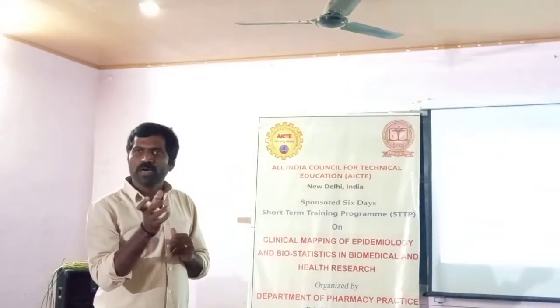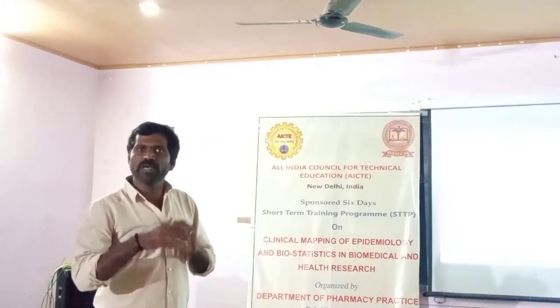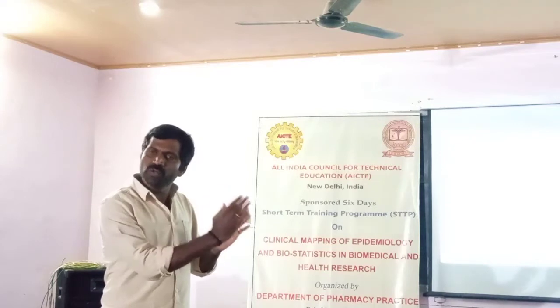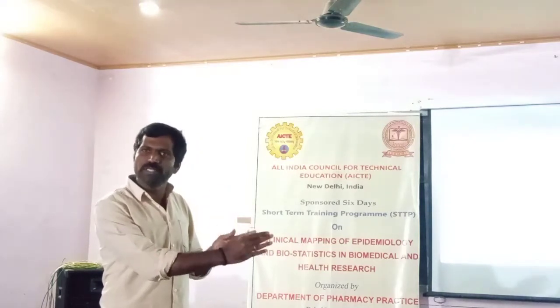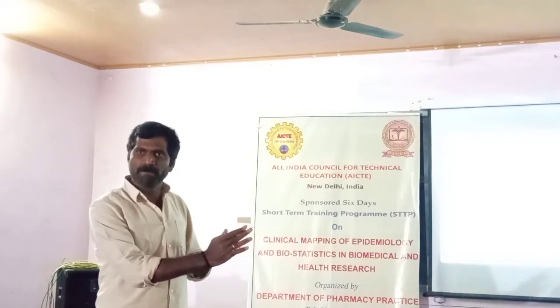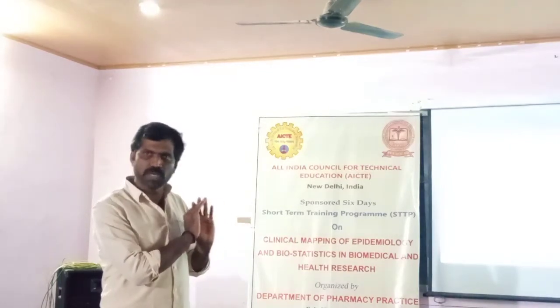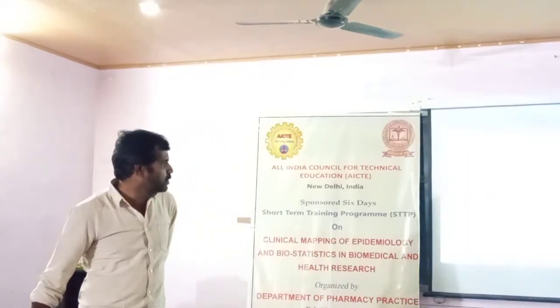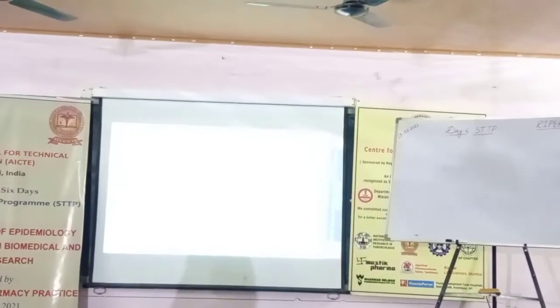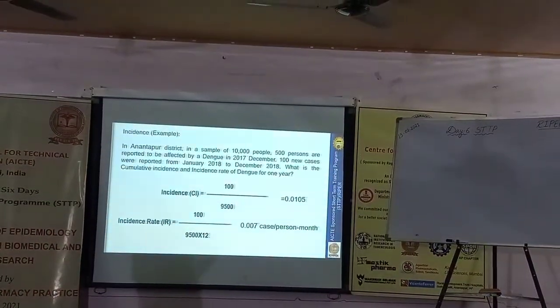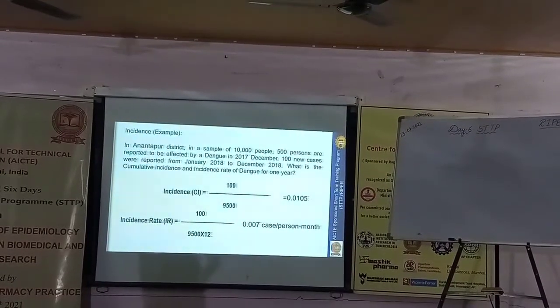Depending upon our outcome, what we are going to estimate in the population, whether we need to use days or weeks or months or years, it is going to change. Here I am going to use 12 months. The incidence rate is